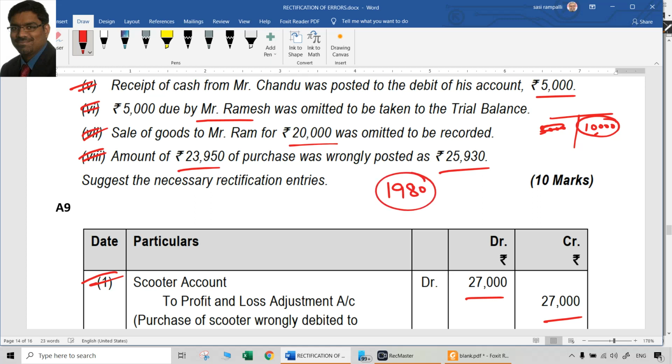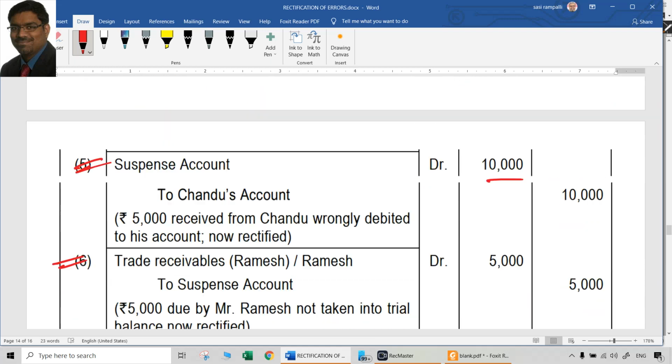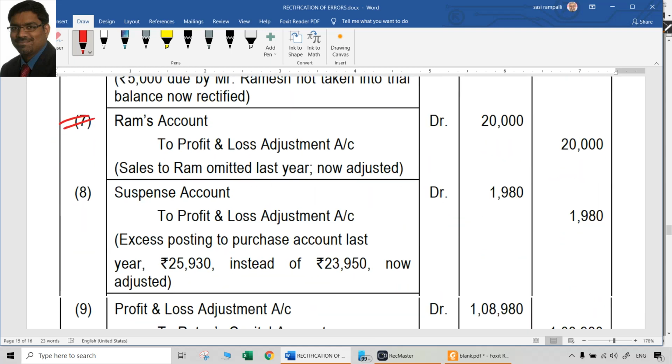1980. So that is the value of the mistake. Excess purchase account was recorded, which means more debit happened a lot earlier. Now we have to credit it, but we cannot credit the purchase account. So what we have to credit is the P&L adjustment account. Debit, naturally, the suspense account. So suspense account at R2, P&L adjustment account 1980.